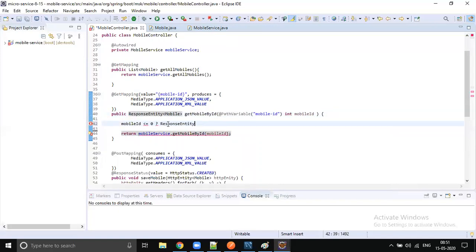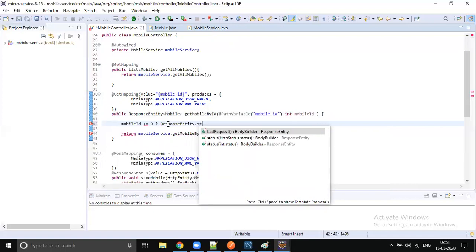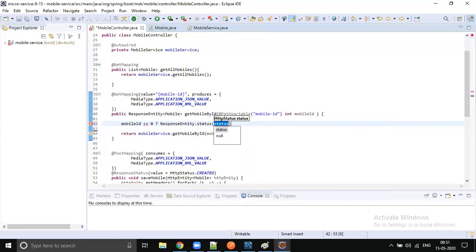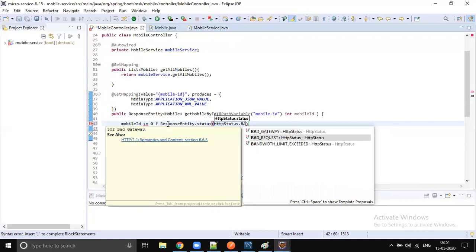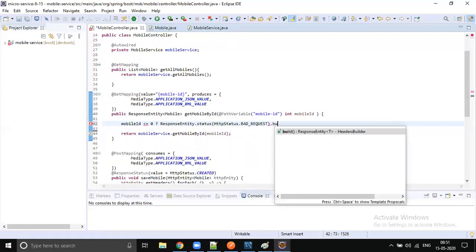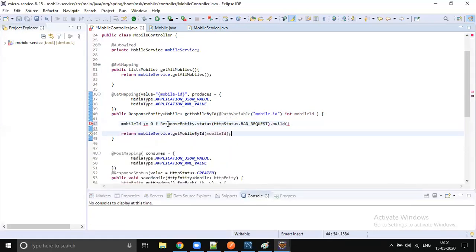So we can use response entity dot status, http status dot bad request.